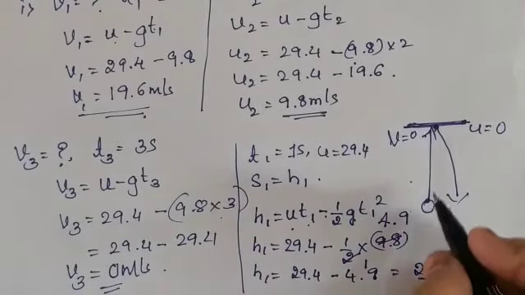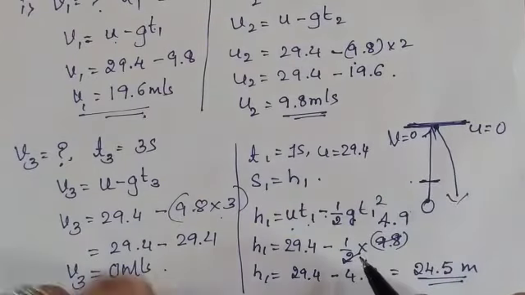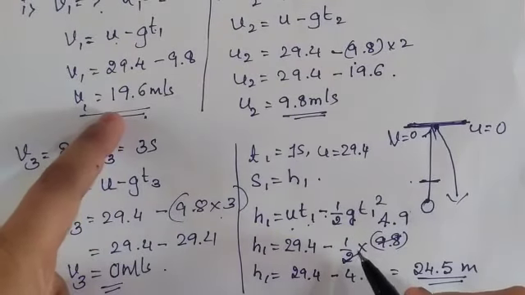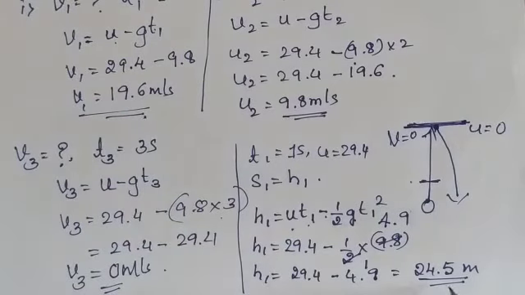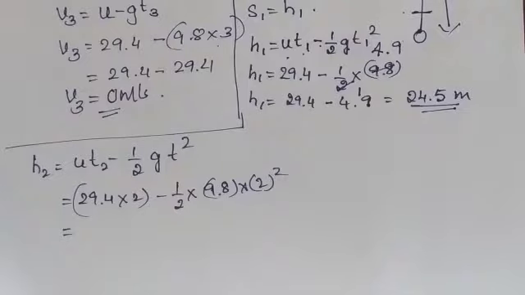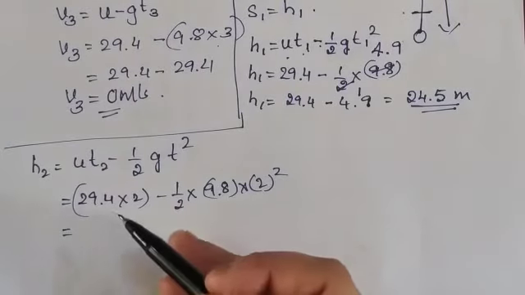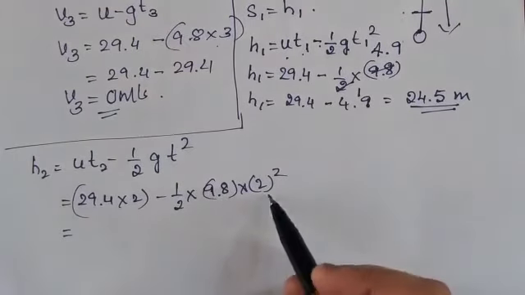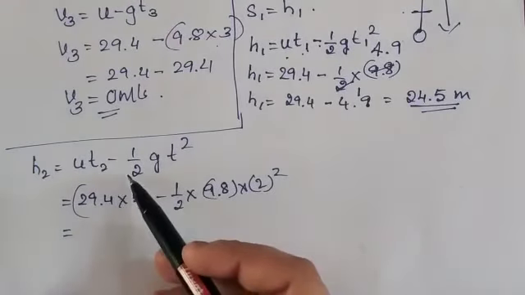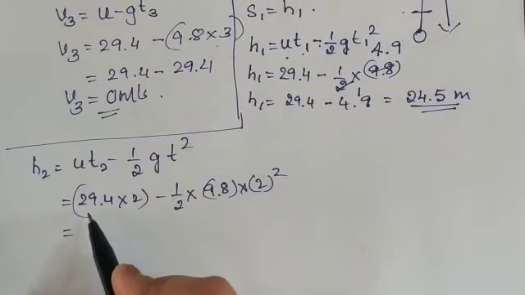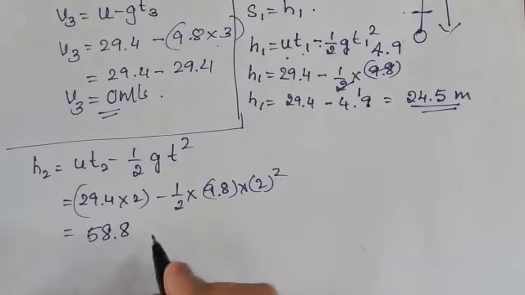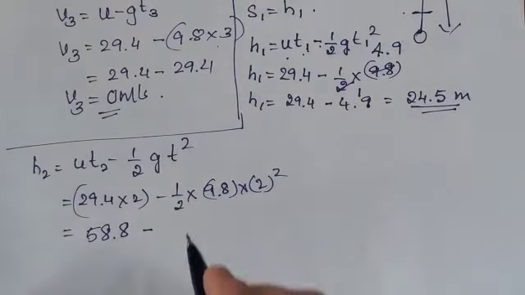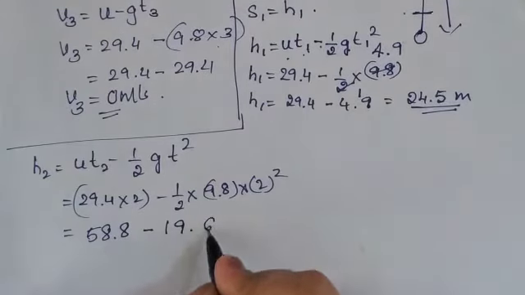So after 1 second, the final velocity is 19.6 meter per second, and the height it has reached is 24.5 meters. Next, consider the height at time equals 2 seconds. So UT2 minus half GT square. 29.4 into 2 is 58.8, minus half into 9.8 into 4, which is 19.6.